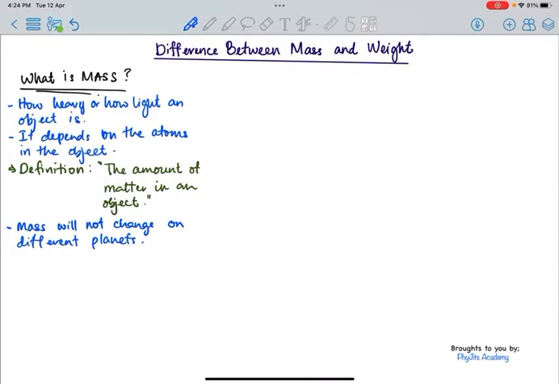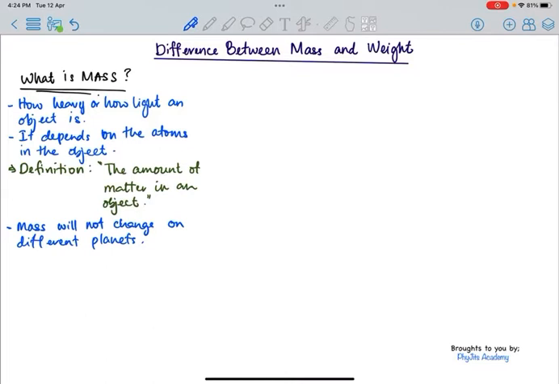If you bring a cat from the earth to the moon, the cat will still remain a cat. It doesn't mean that the cat becomes lighter, right? The number of atoms, the amount of water, the heaviness of the bones will still remain the same.